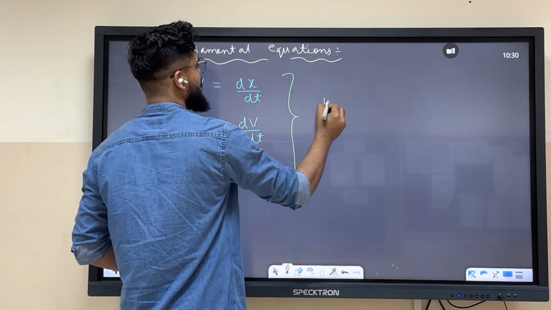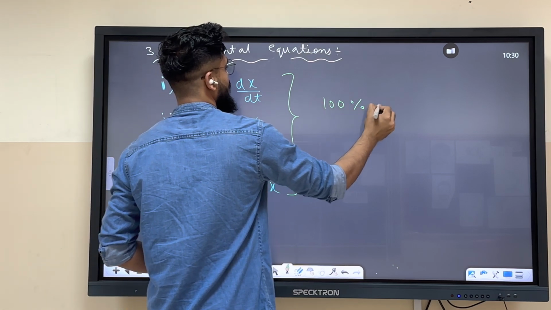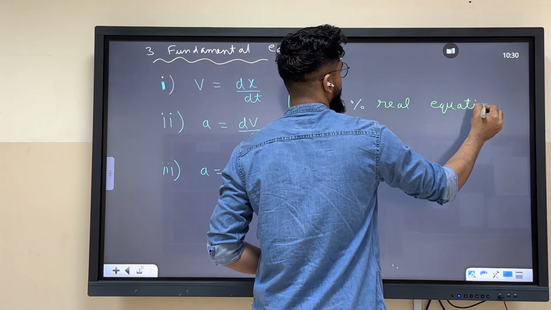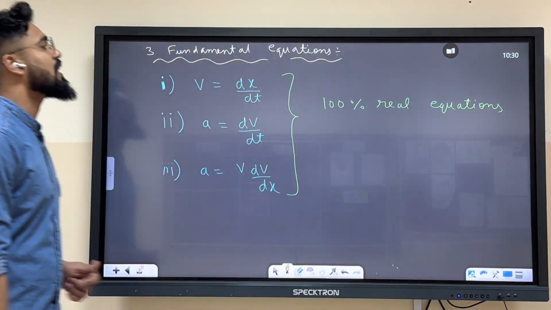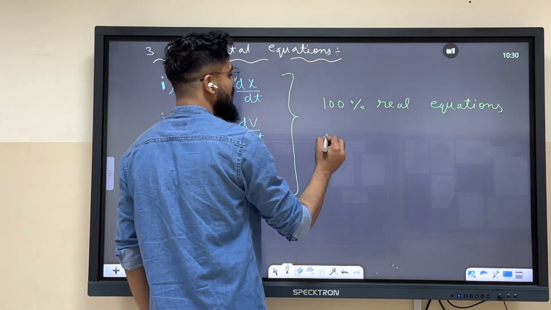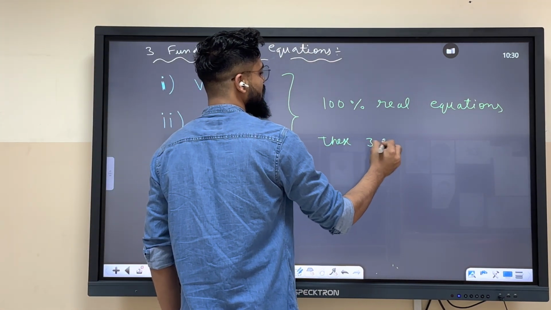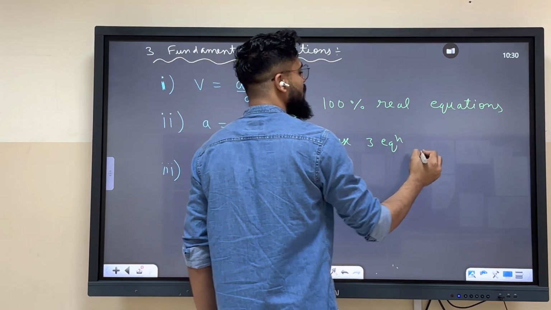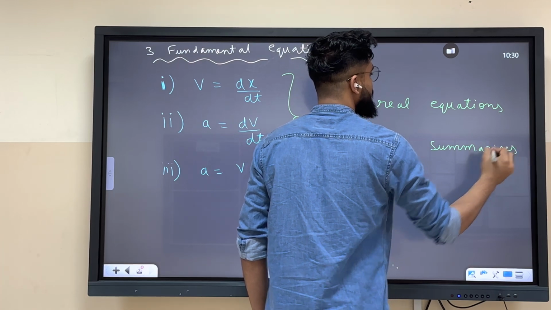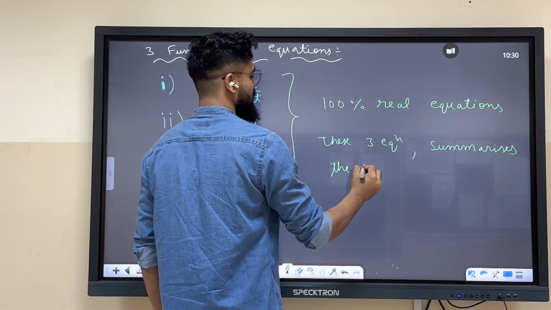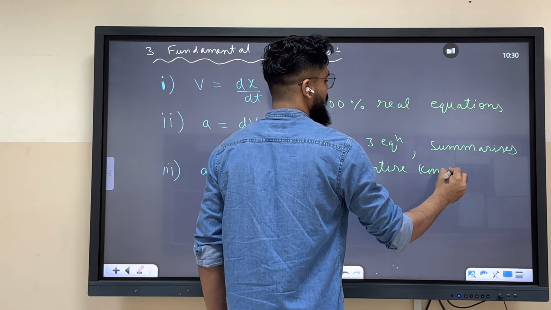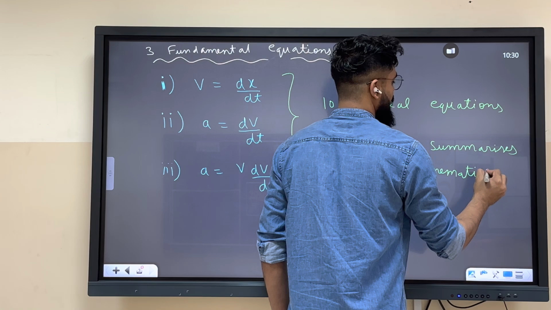These are 100% real equations, and these three equations summarize the entire kinematics.